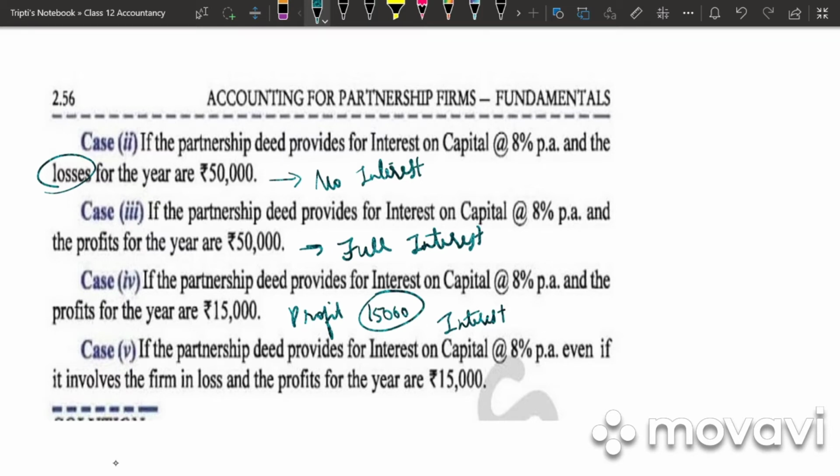interest on capital. And the last case is if the partnership deed provides interest on capital, even if the firm is in loss, for the year 15,000. So in this case, full interest will be charged.